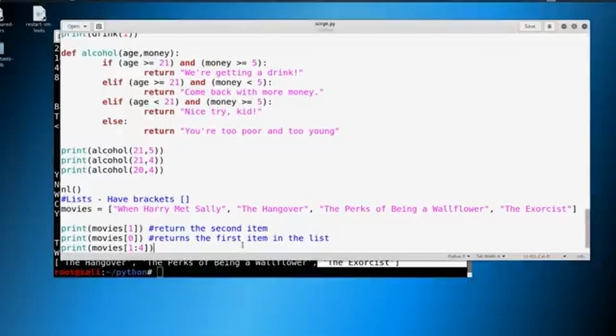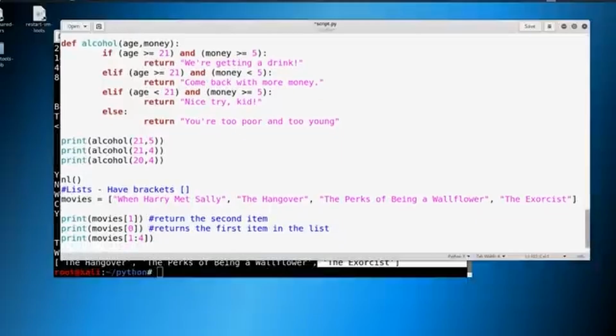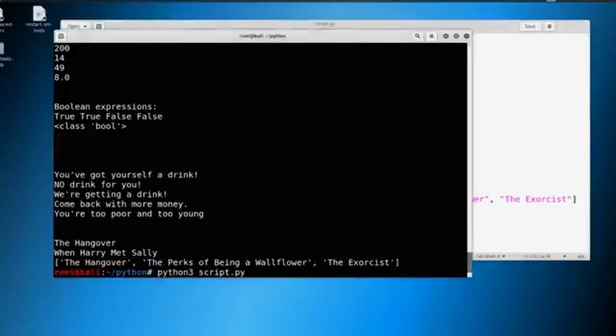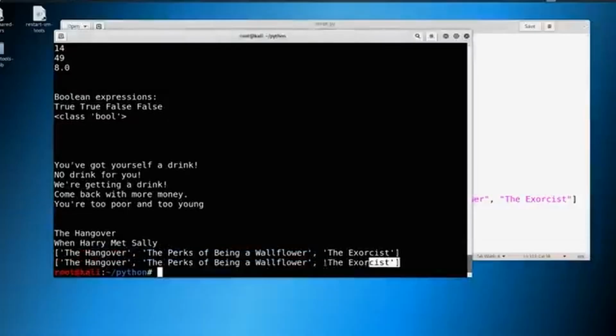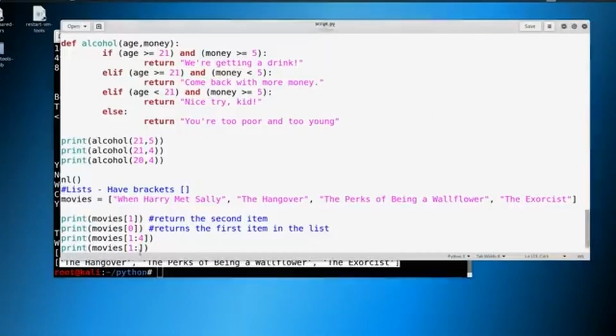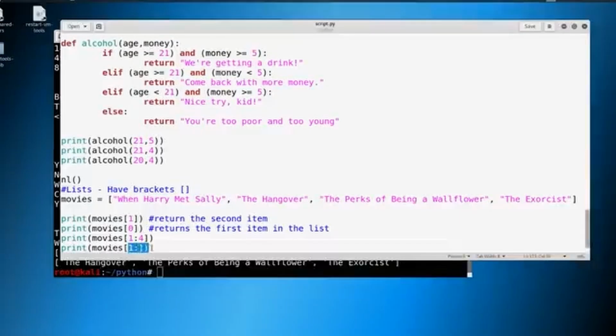Let's say we wanted to grab everything in a list after a certain point. We could say something like movies 1 like this, and then we should be able to grab every single thing. And that does pretty much the same thing here. So if we had 30 items here, it would grab all 30 items in this list.